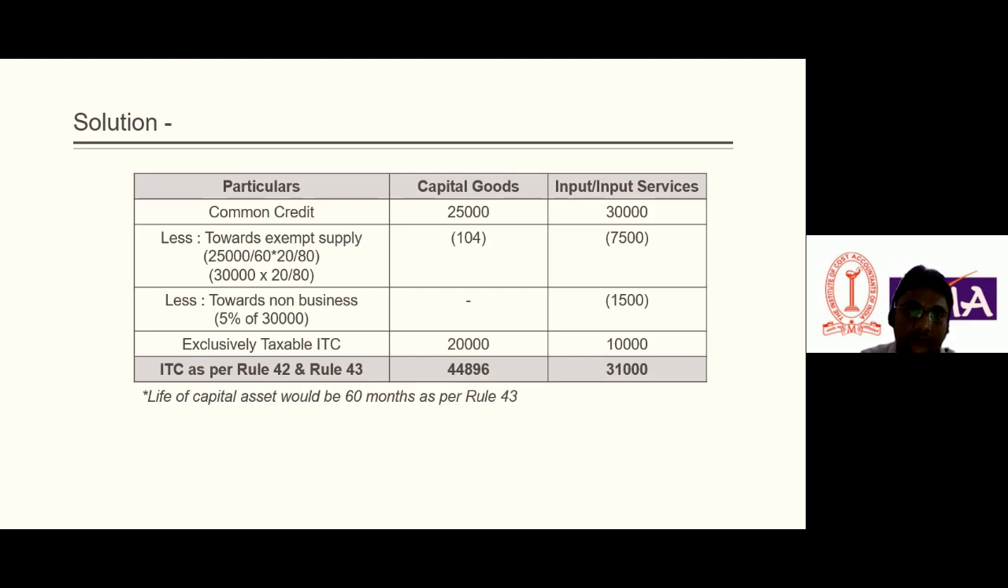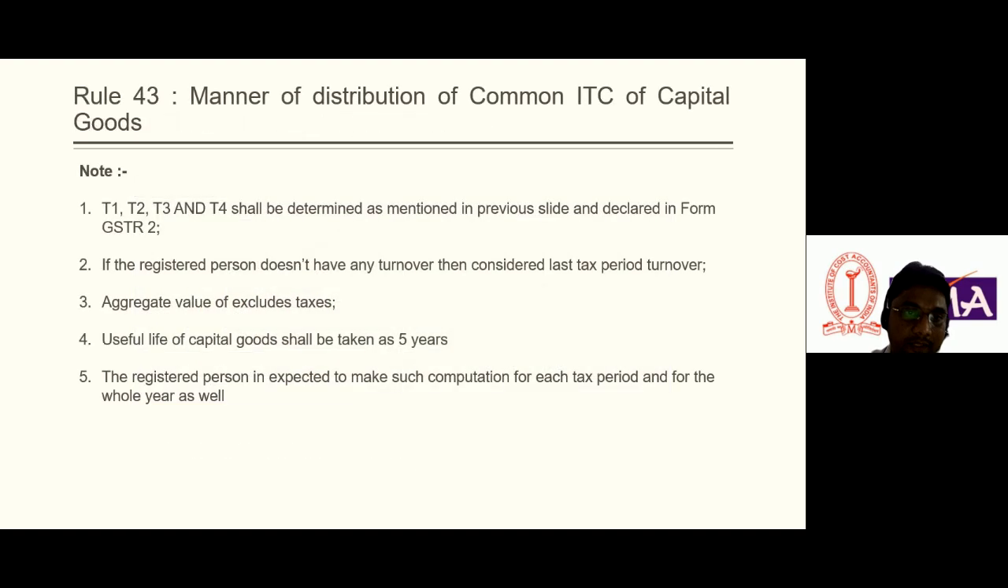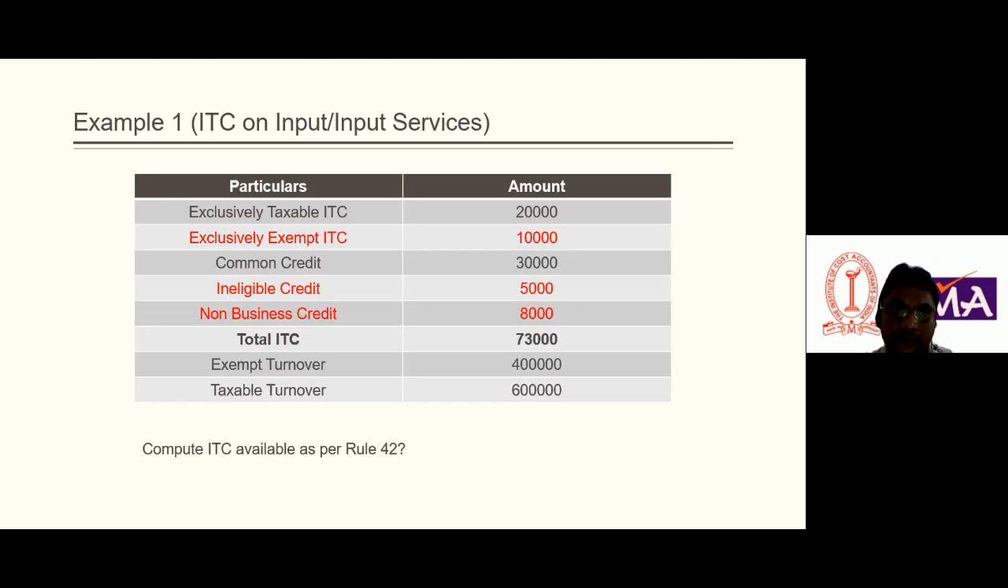Similarly, in case of capital goods, there is an ITC of 45,000, out of which we are eligible to take ITC of 44,896. So we have computed this ITC as per the formula prescribed in rule 42 and 43. One thing to be noted in the manner of distribution of ITC in case of capital goods is that the life of the capital asset would be 5 years. That is the most important thing to note there.